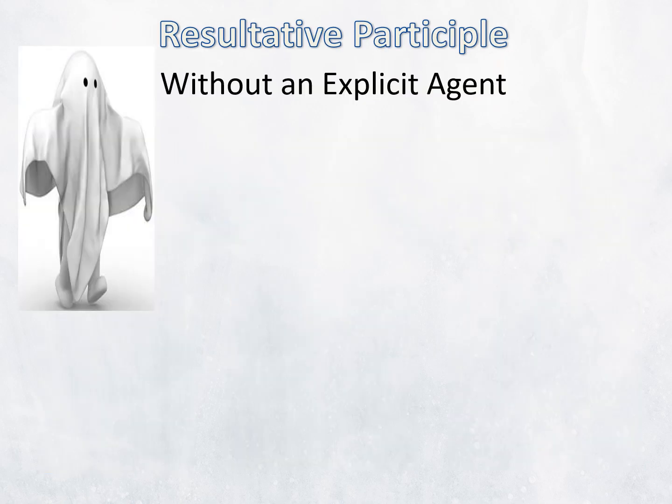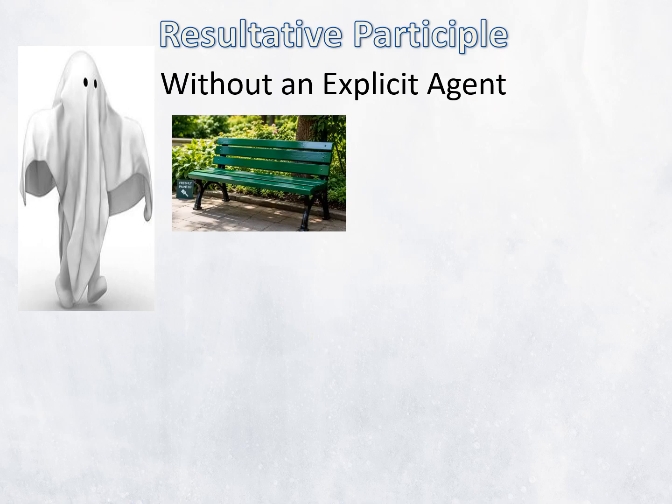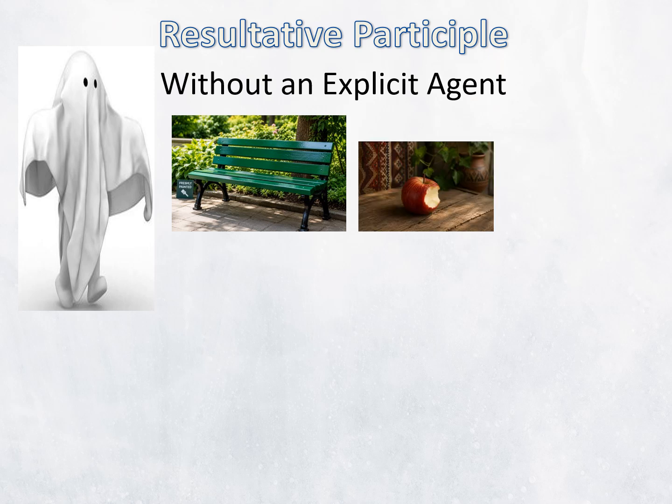When the agent is not specified, an indefinite personal subject is implied, that is, somebody whose action has produced the result expressed by the participle. Thus, ներկած նստարան, a painted bench, that is, somebody painted the bench. Գծած խնձոր, a bitten apple, that is, somebody bit the apple. Կոտրած բաժակ, a broken glass, that is, somebody broke the glass.